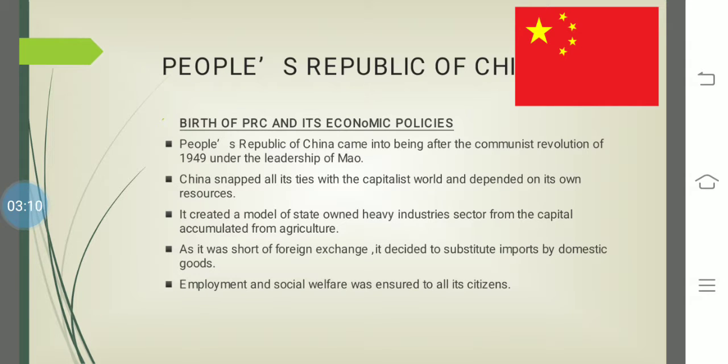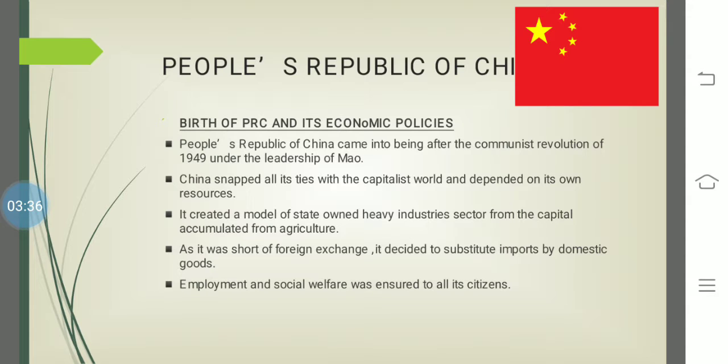The model proposed by China was focused on agriculture, and the money they get from agriculture they decided to invest in industry. So this was the model basically. The excess money we get from agriculture will be invested in the development of our industries.